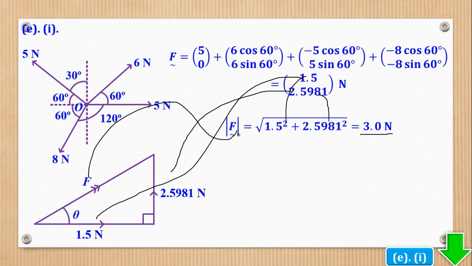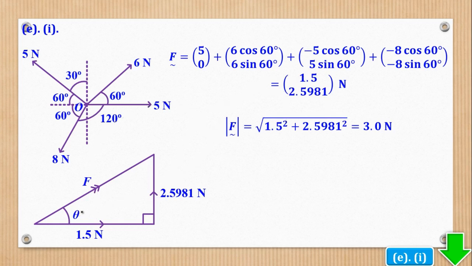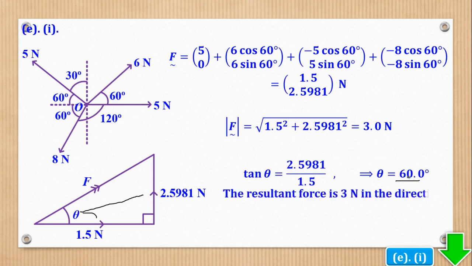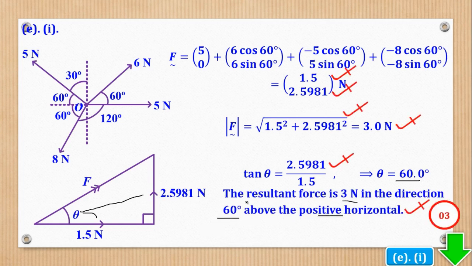But we need magnitude and direction because force is a vector quantity. So we are going to use SOHCAHTOA to get this angle. This is opposite, this is adjacent, meaning we shall use tan. And then we have theta as 60 degrees. Then we shall conclude the resultant force is 3 in the direction 16 degrees above the positive horizontal. And basically that's how the marks will be awarded. Half a mark for the horizontal component and half a mark for the vertical component. Then substitution here, output, ratio, conclusion.